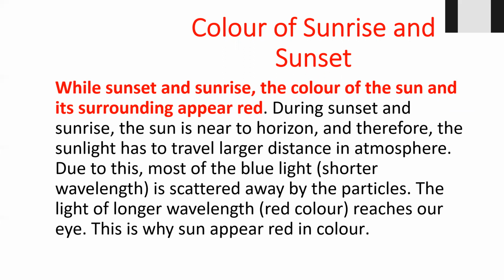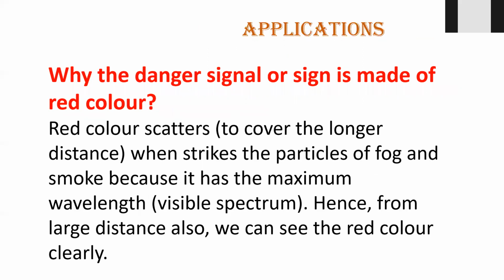Actually, the sun is not made of red color. It has the same colors, but it appears red because of the large distance. Red color, having the longer wavelength, is able to be visible from a distance, and that's why it appears red. When the sun is overhead, above your head in the afternoon, why don't you see it red? Because the distance is small, the light is scattering in the same way, and that's why we are able to see the white light of the sun.